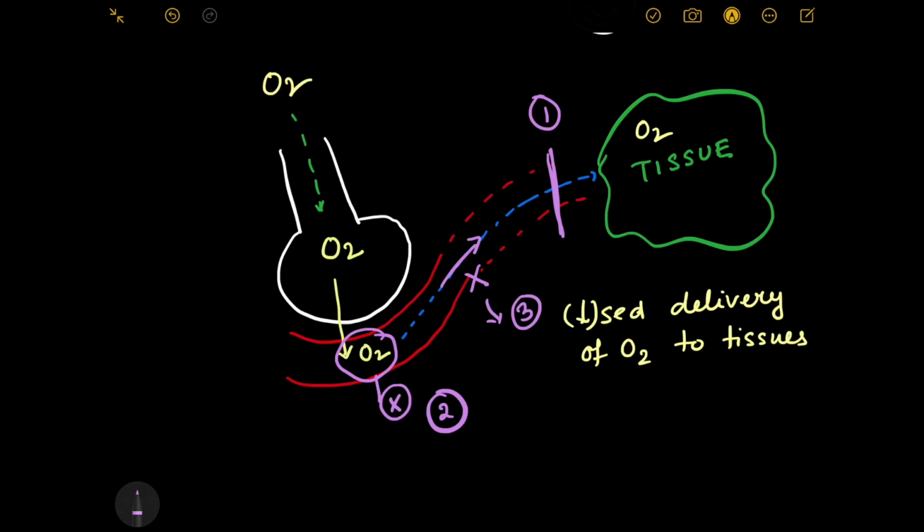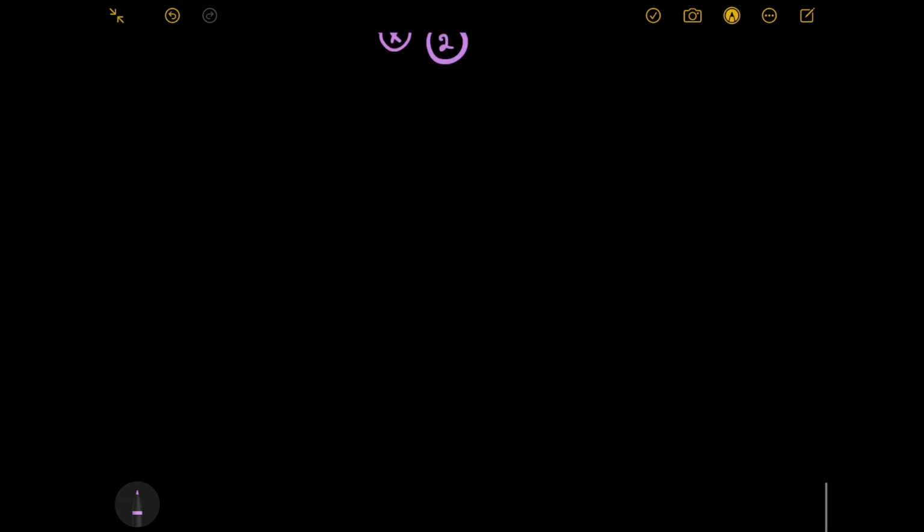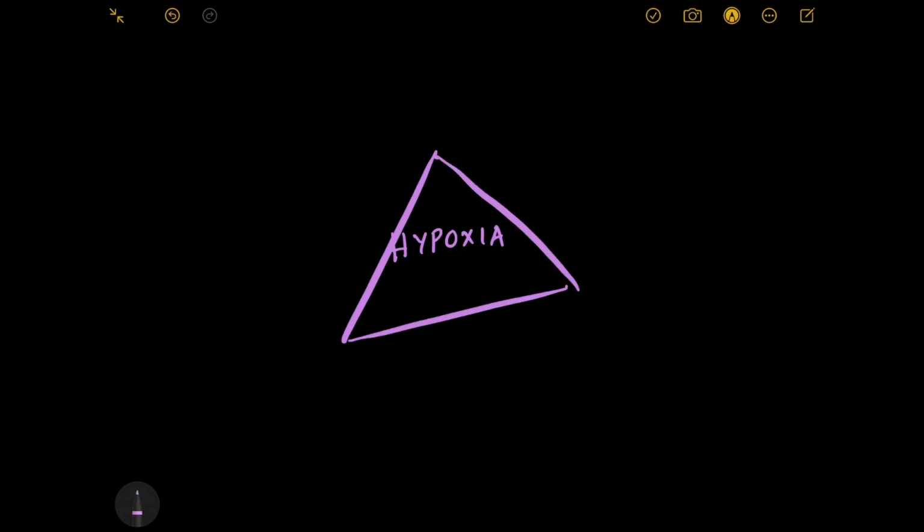Now let's summarize the causes of hypoxia then, right? So what are the causes of hypoxia? Let us understand. Now causes of hypoxia are three. Now first cause is ischemia, which is decreased blood flow to the tissue, decreased tissue blood flow.